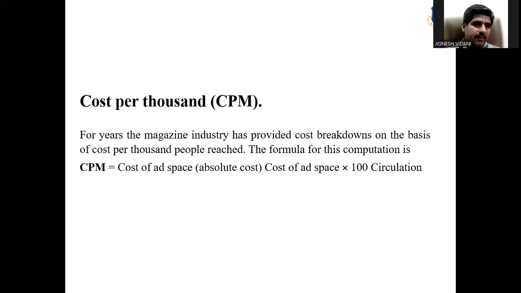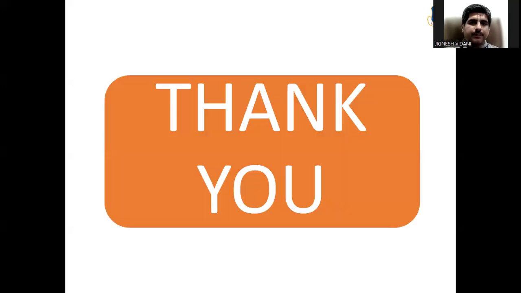Cost per thousand, CPM. For years, the magazine industry has provided cost breakdown on the basis of cost per thousand people reached. The formula for computation is CPM equals cost of ad space, absolute cost, into 1000 over circulation. So with this, we end up with one more concept of media strategy under integrated marketing communication.